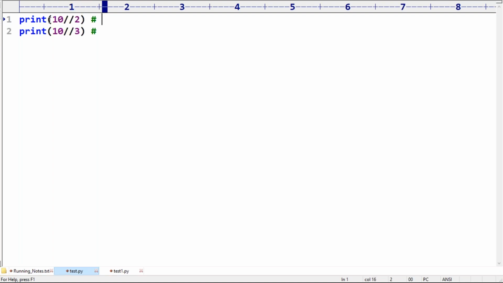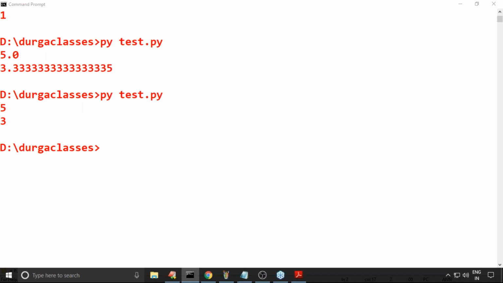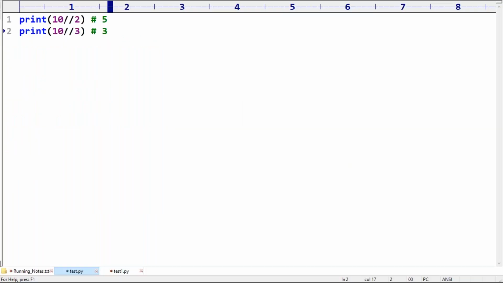Both arguments are int type, that's why we have an int value. Have you observed? 5 itself is the answer. Next, 10 by 3. The correct answer is 3.333, but what is the floor int? 3 itself is the answer. Don't get confused. Any doubt? Why the word floor? It is always going to provide the floor value. If both arguments are int type, the result is always int. If at least one argument is float type, the result is a float.